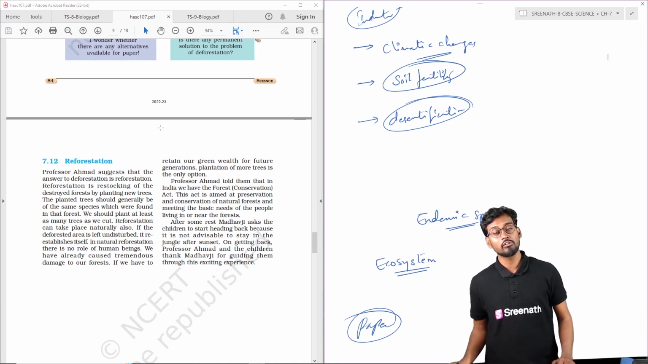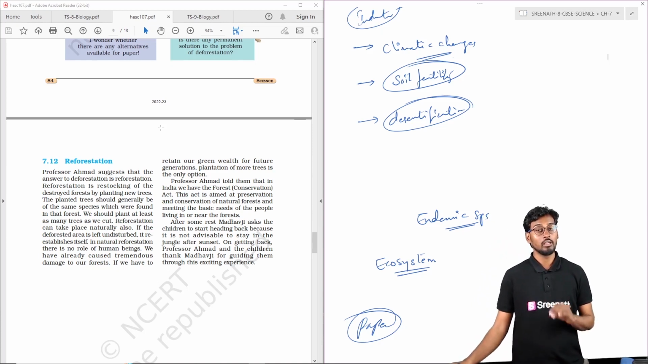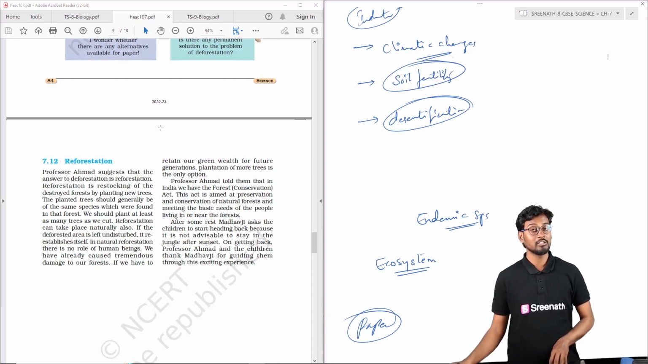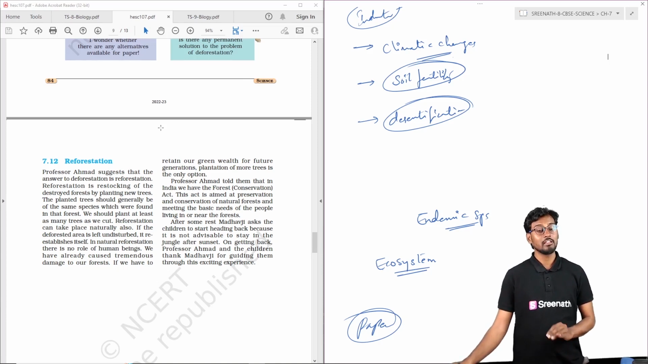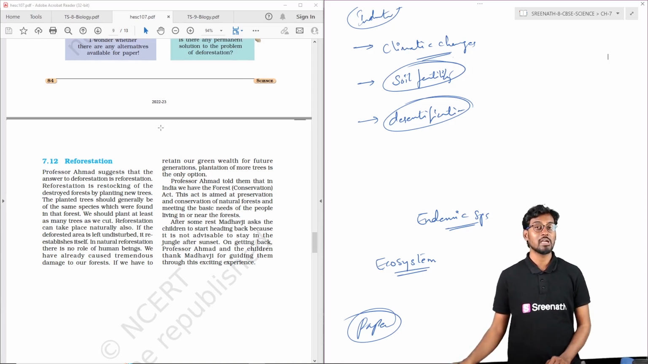The main consequences of reforestation are improved soil fertility, increased rainfall percentage and monsoon arrivals, decreased drought, and decreased unwanted climatic changes. These are the very beneficial effects of reforestation. And this is about this chapter, the 7th chapter of 8th class CBSE science.